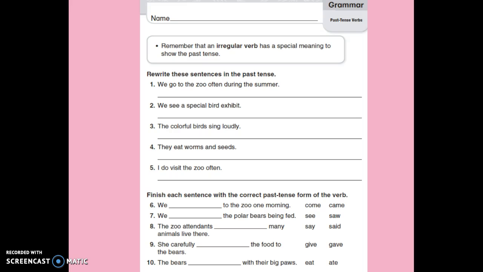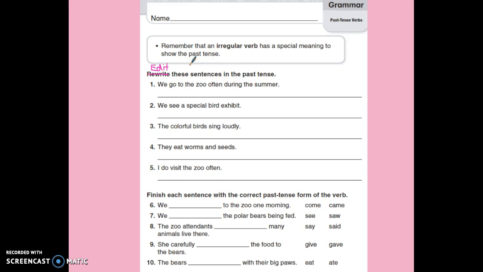Your practice sheet today looks like this. In the top section, you're going to use your editing marks. You do not have to rewrite these sentences. You need to edit these sentences to make it so it is past tense. So first you'll have to find that verb and then change it to what it needs to be correct.